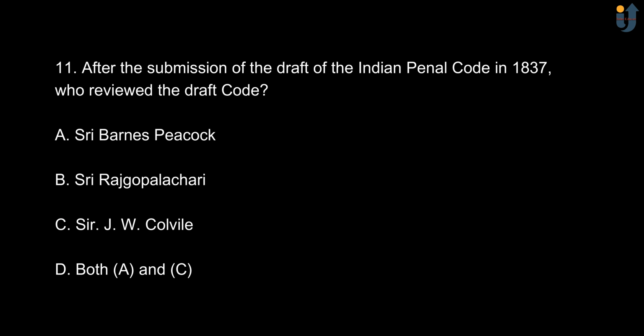Next, after the submission of a draft of the Indian Penal Code in 1837, who reviewed the draft code? Option A, Sir Barnes Peacock. Option B, Sri Rajgopalachari. Option C, Sir J.W. Colvile. And option D is both option A and option C. The correct answer is option D, both option A and option C.